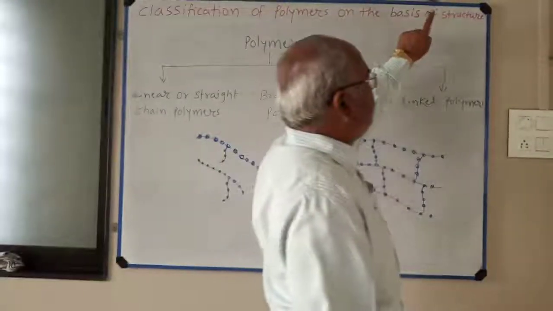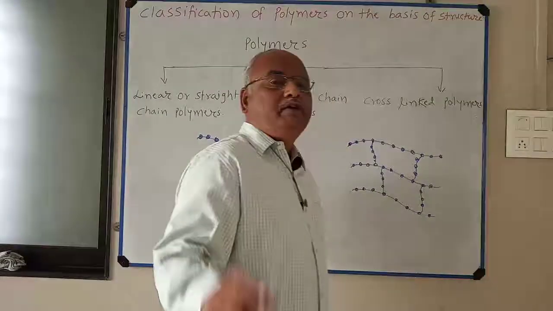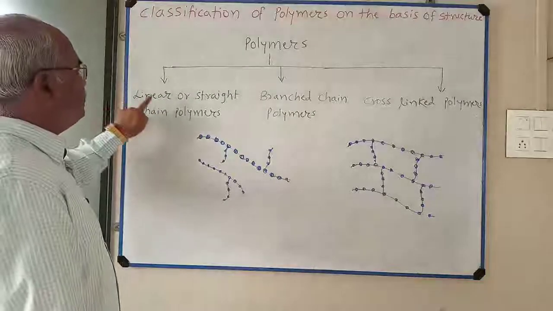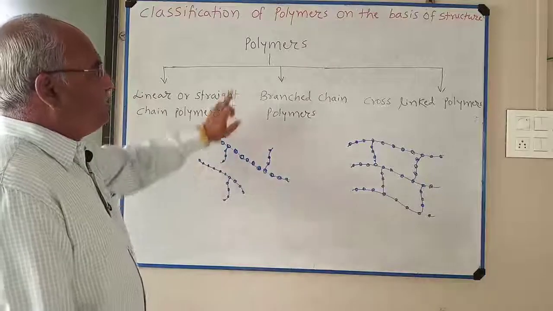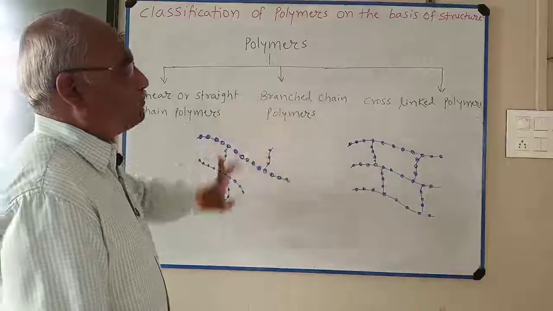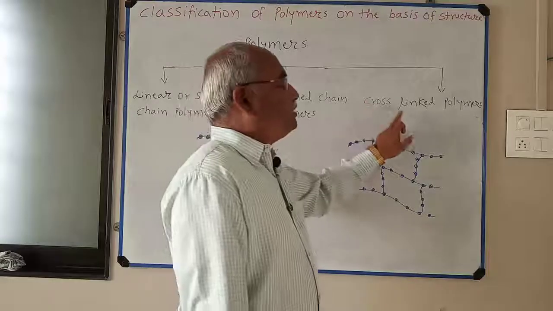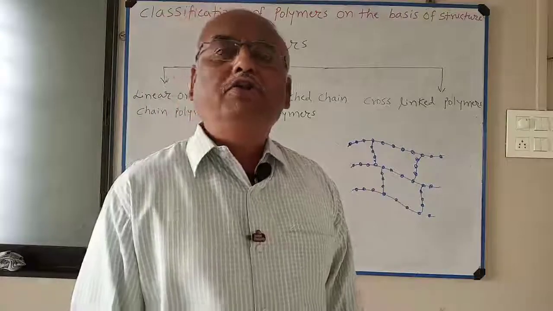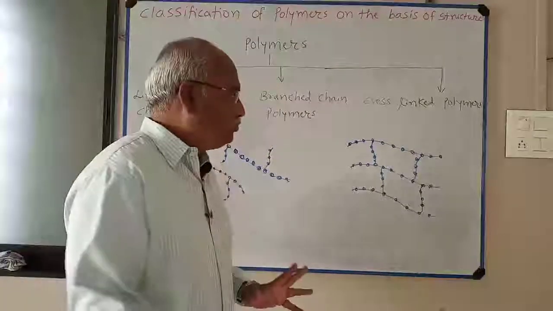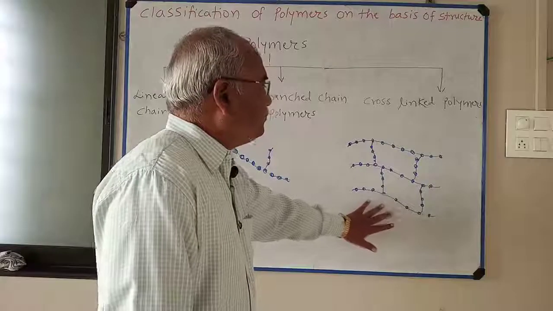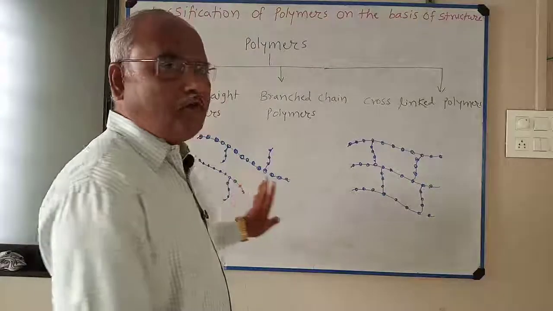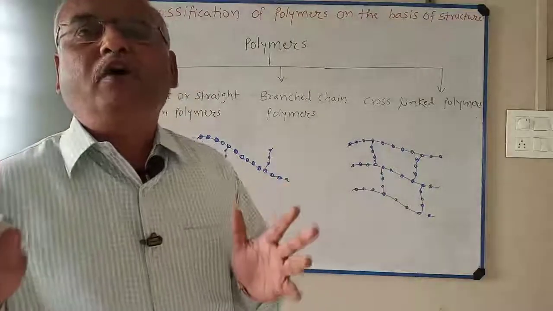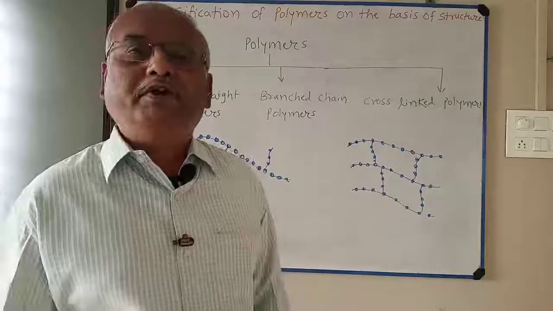So on the basis of structure, polymers are classified into three types: linear or straight chain polymer, second branched chain polymer, and third cross-linked polymer. In this classification, I have not told you the names or examples of these polymers. We are going to study different types of monomers in this topic.